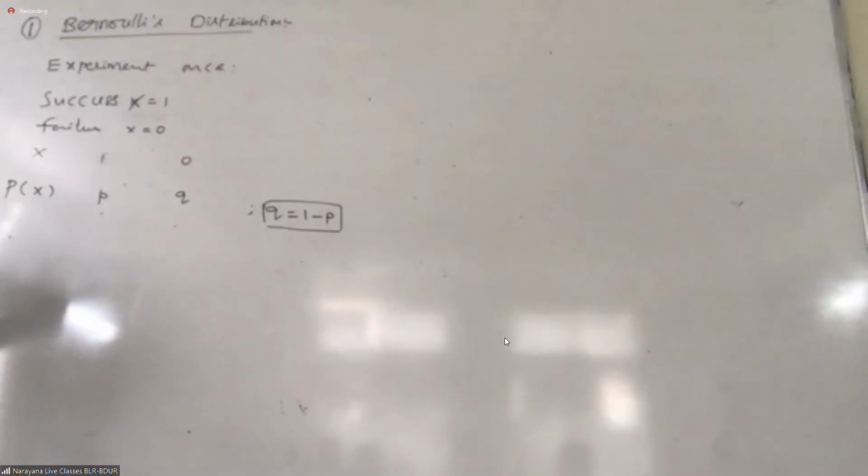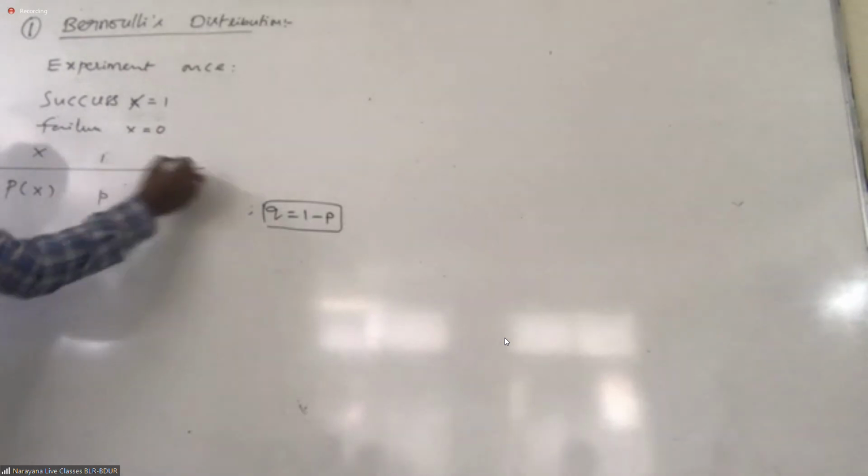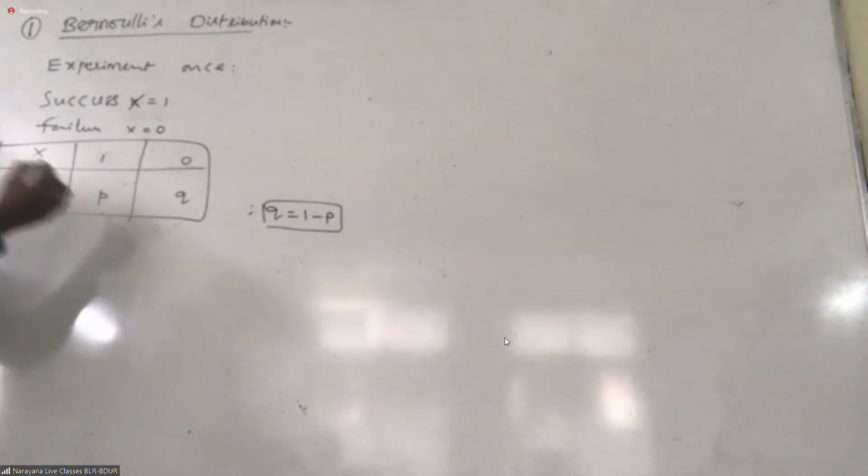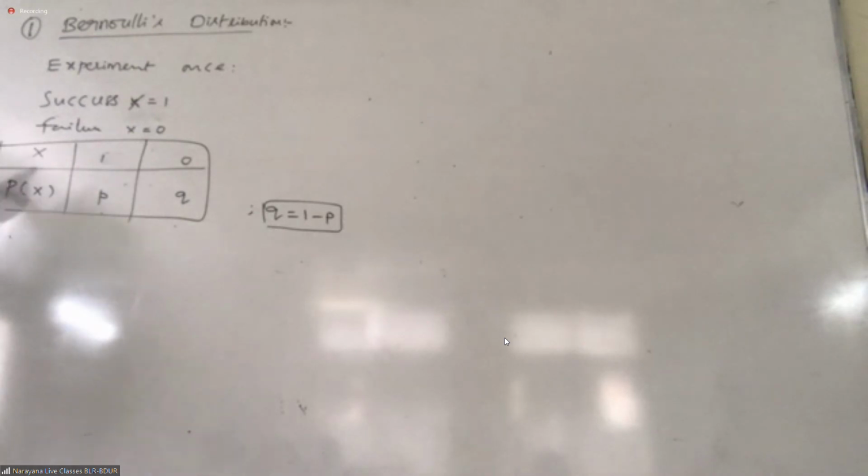Failure means 1 minus success. Success means 1 minus failure. That's all. This is the Bernoulli distribution, right? This is a random variable, a discrete distribution.